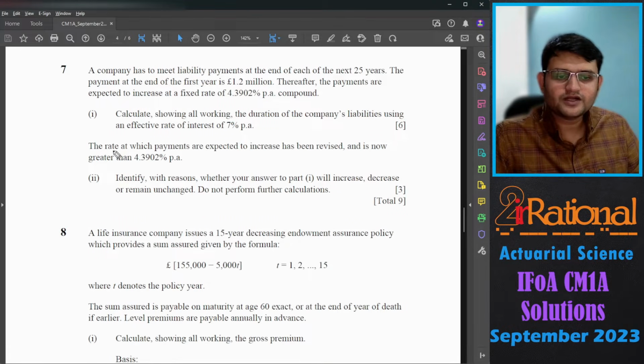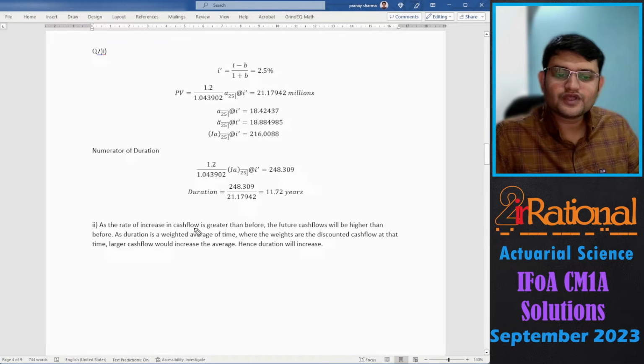And for the second part, the rate at which the payments are expected to increase has been revised and is now greater than 4.3902% per annum. Identify with reason whether your answer to part 1 will increase, decrease or remain unchanged. Do not perform further calculations. So we'll say as the rate of increase in cash flow is greater than before, the future cash flows will be higher than before.